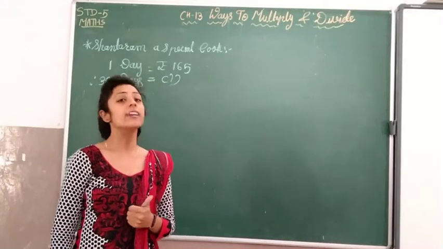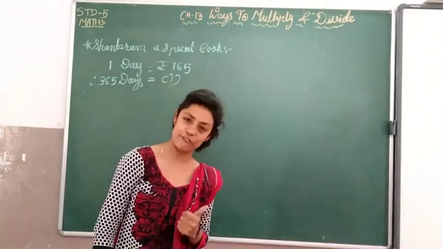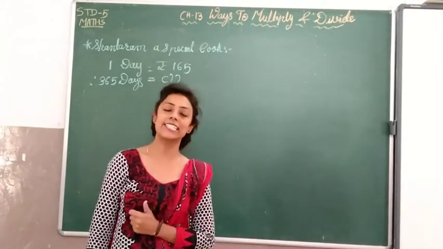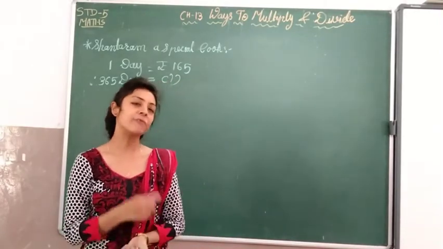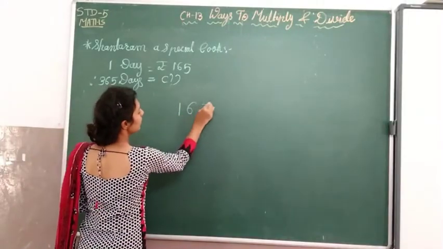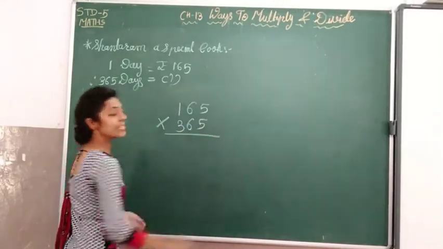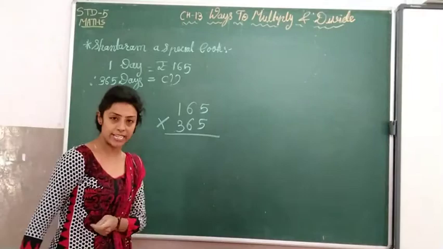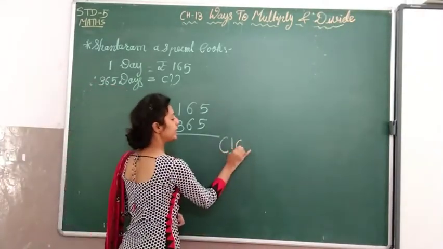For 1 day, the salary is given and it is rupees 165. We have to find for 1 year, for 365 days. We have to find for more days. So what will we do? We will multiply. So let's multiply rupees 165 multiplied by 365. Here we will start from 1's place. Let's start from 1's place, the multiplication of 165.